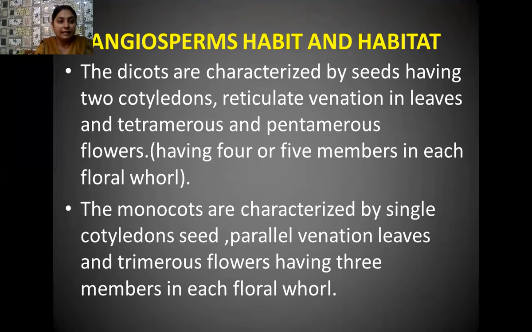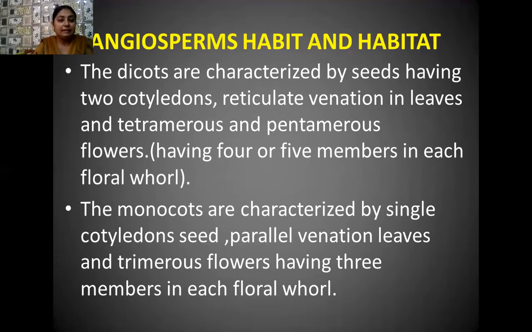And all of these later form the reticulate venation or network of veins. And if we see their flowers, then their flowers may be tetramerous or pentamerous. That means the sepals or petals are arranged in the form of floral whorls, and these sepals may be in the number of 4 or maybe in the number of 5.